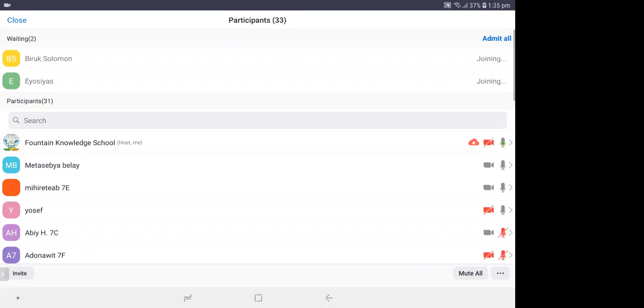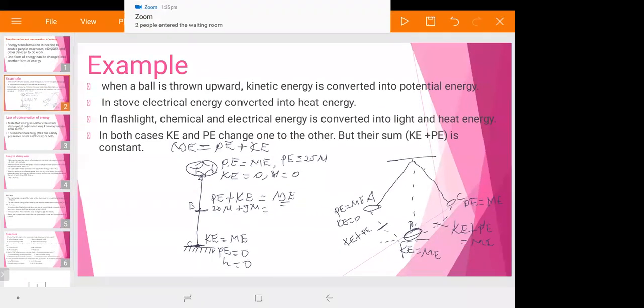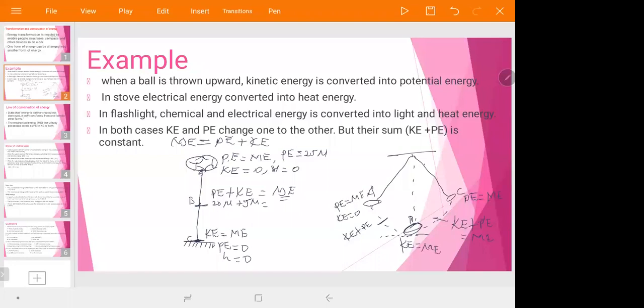Have you understood this concept, the conversion and transformation of energy? In the case of the motion of a pendulum and a ball thrown upward, because of its height and its speed, you can decide at what point the kinetic energy is maximum and at what point the potential energy is maximum.